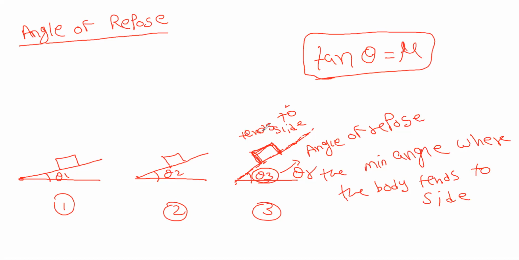Tending to slide means, as I told before, it is the maximum friction it can have. If you put that mu in there, directly you will get Fs maximum.